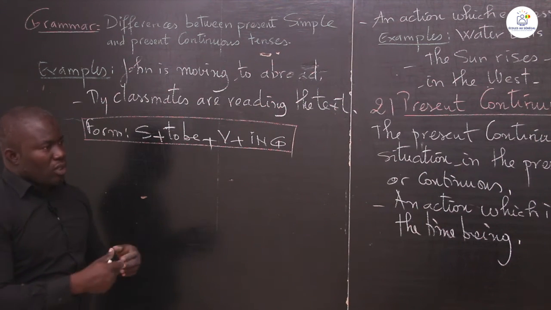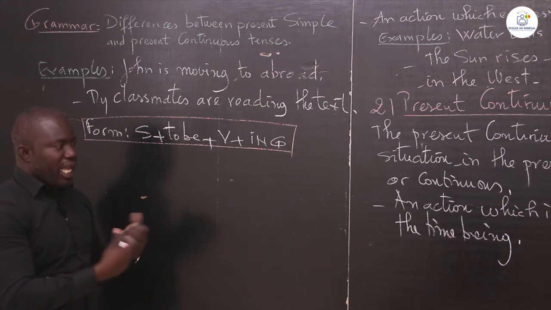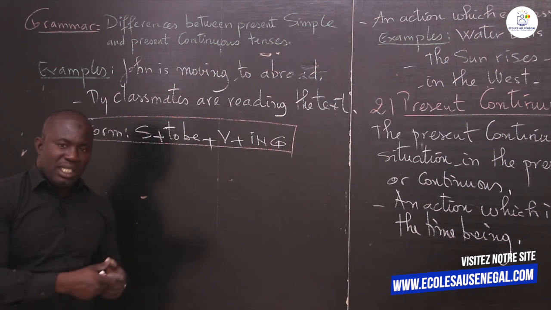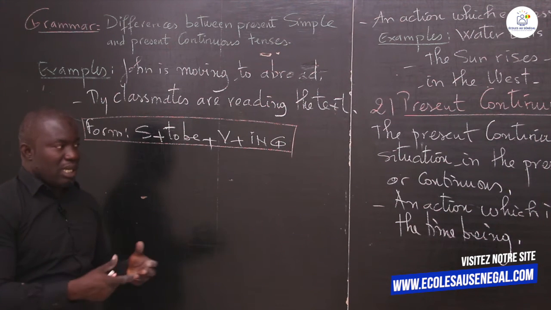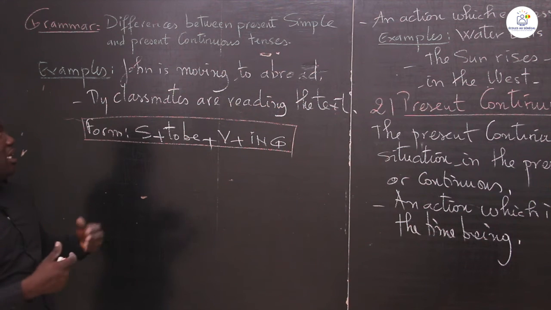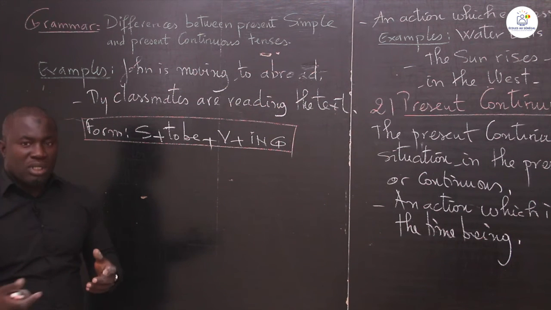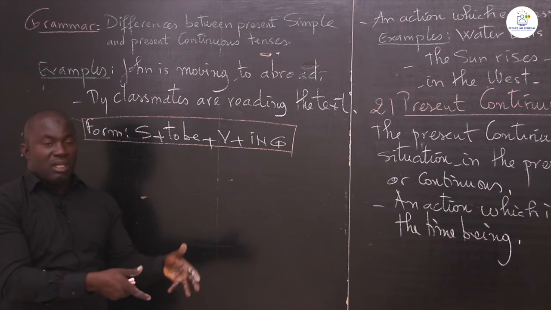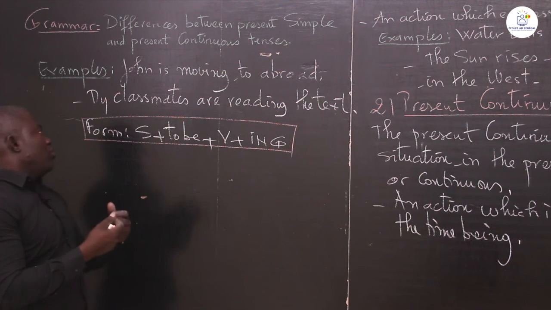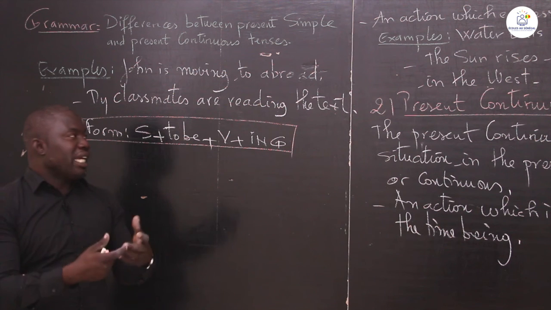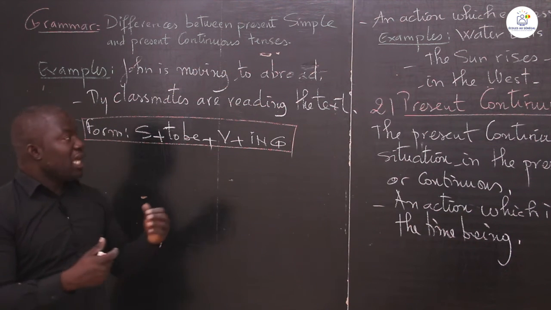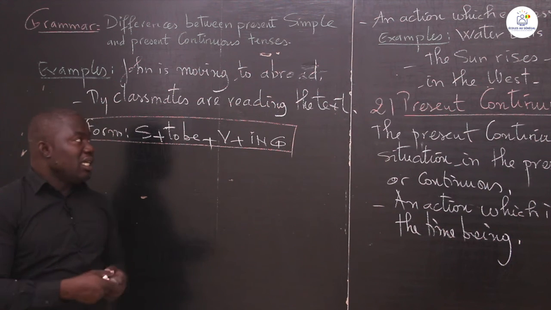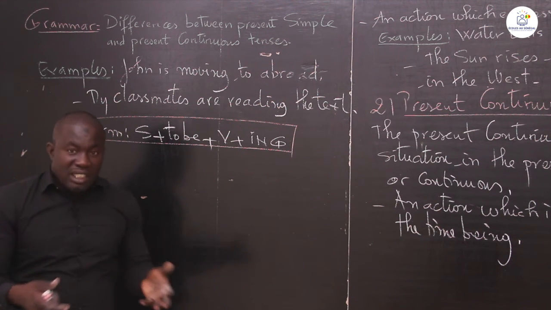That means we have an action which is happening now or at the time being. This is at this time. This is an action which is happening now. For example, when they say John is moving abroad, it is an action which is happening at this time, at the time being. John, he is here and he is moving abroad. For example, my classmates are reading the text. This action is happening now, at this time or at the time being. This is an action which is progressive at this time.